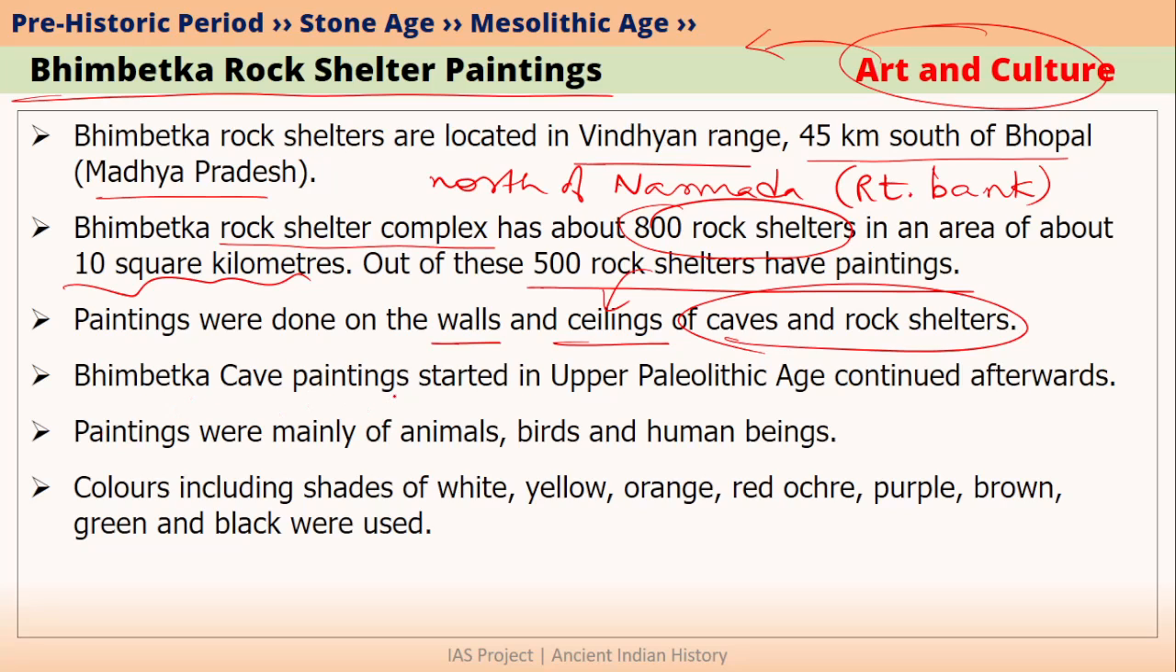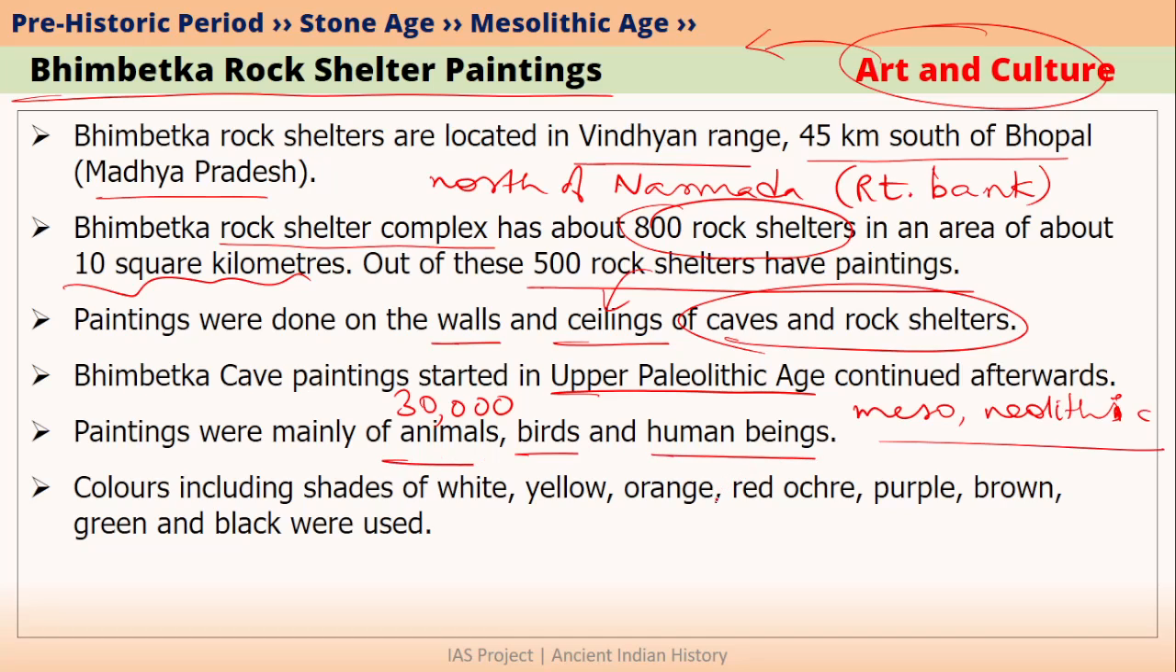Bhimbetka cave painting started almost 30,000 years ago, which means they started in Upper Paleolithic Age. And even after Upper Paleolithic Age, they continued to be drawn in Mesolithic as well as Neolithic and even periods after this. What were drawn in these paintings? Mainly animals, birds and human beings were drawn. They used so many colors like white, yellow, orange, red ochre, purple, brown, green and black were some of the important colors. They also mixed these colors and used them.